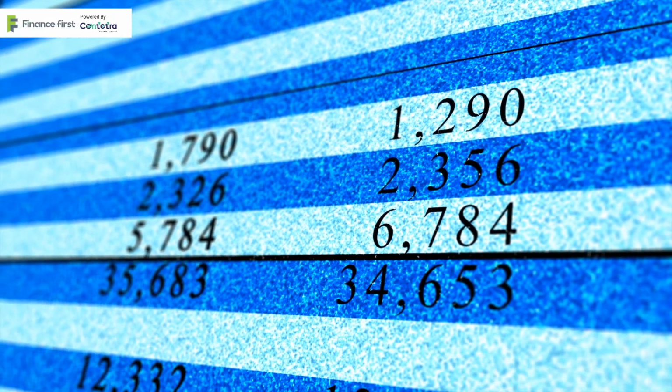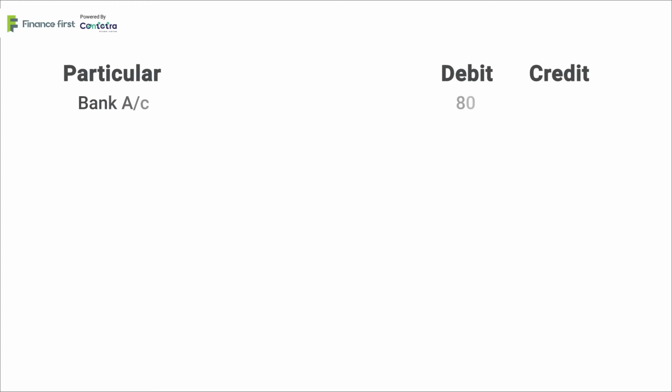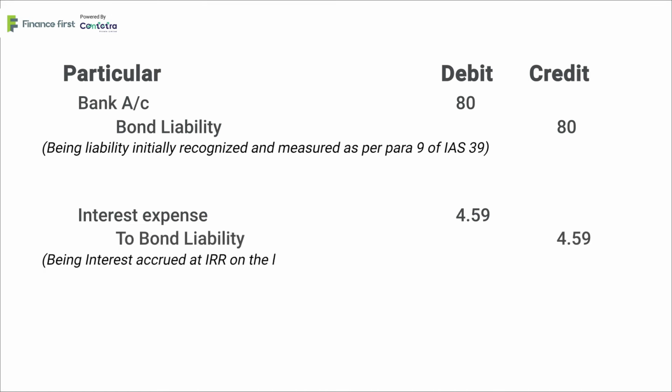The accounting entries for this transaction would be bank account debit ₹80 to bond liability ₹80, being liability initially recognized and measured as part of IAS 39. The accounting entry for the interest expense will be interest expense debit ₹4.59 to bond liability ₹4.59, being interest accrued at IRR on the liability for period 1 and so on and so forth.